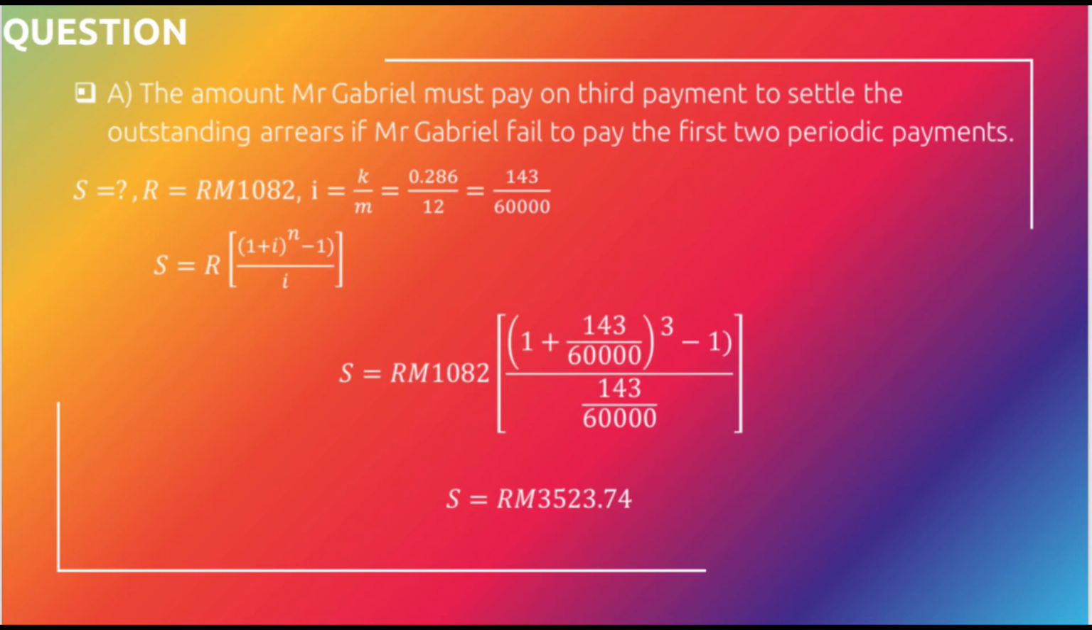So after you have written that down and extracted the numbers into the formula, your answer from the shift calculator would be S equal to 3523.74, or RM3523.74. So that is all for the amount Mr. Gabriel has to pay. So that would be the S. That is all from me.